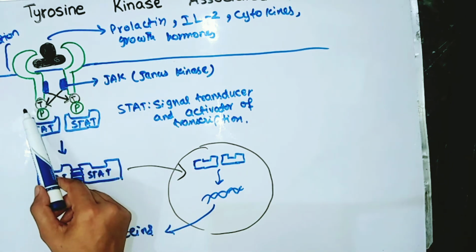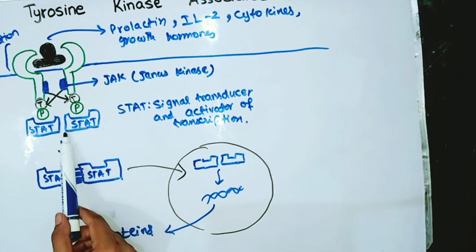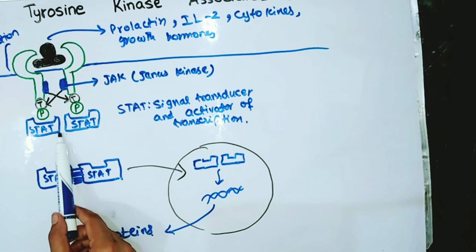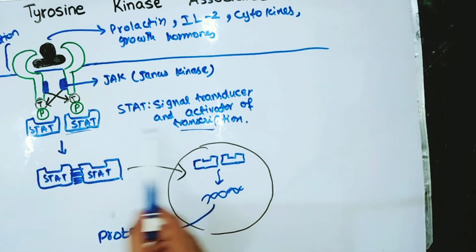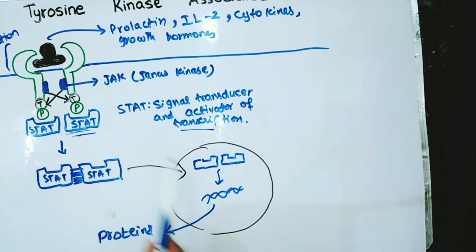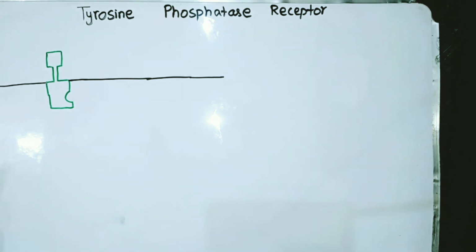And once this is cross phosphorylated, then another protein comes, STAT, that is signal transducer and activator of transcription. It transduces the signal to the nucleus, and then affects the process of transcription and translation, and then produces the proteins.